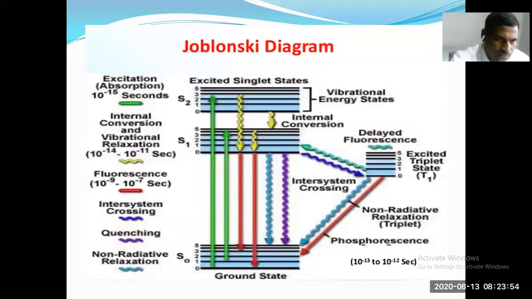Here electronic transitions are also represented. So singlet to singlet, singlet to triplet, fluorescence and phosphorescence, internal conversion. This is the intersystem crossing, singlet to triplet, triplet to ground state, S0.